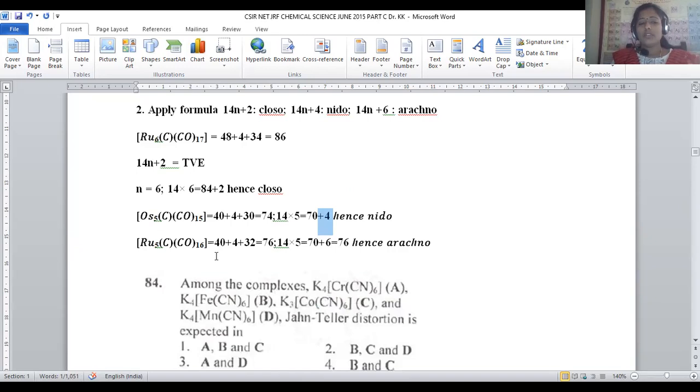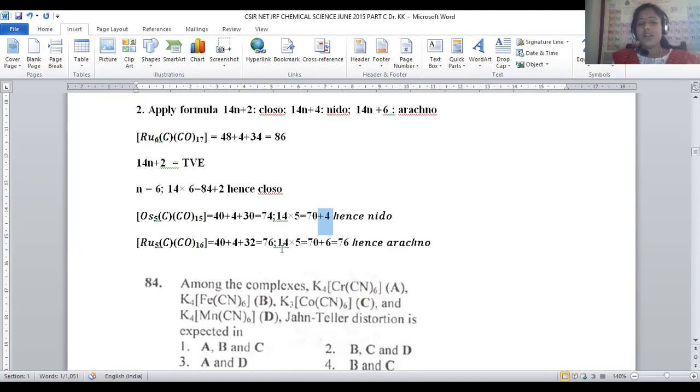And let us move on to the third coordination complex, that is ruthenium 5, CO 16. Again, it is ruthenium, so we need not work out the electron count again. So again, 8 electrons, 8 into 5, 40. And the carbon, being tetravalent, 4. So here the carbonyls contribute 16 into 2, which is 32. 40 plus 4 plus 32 becomes 76.